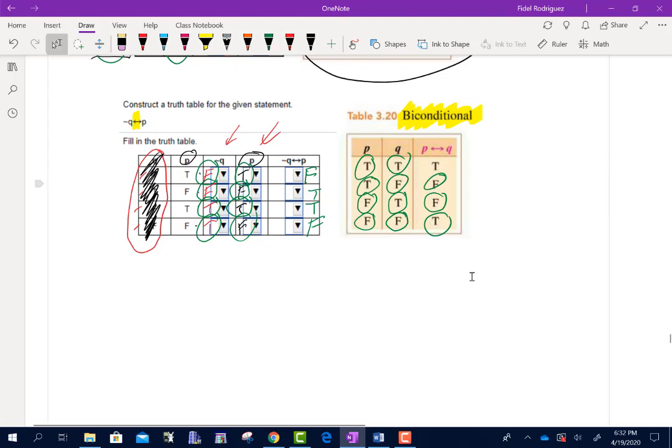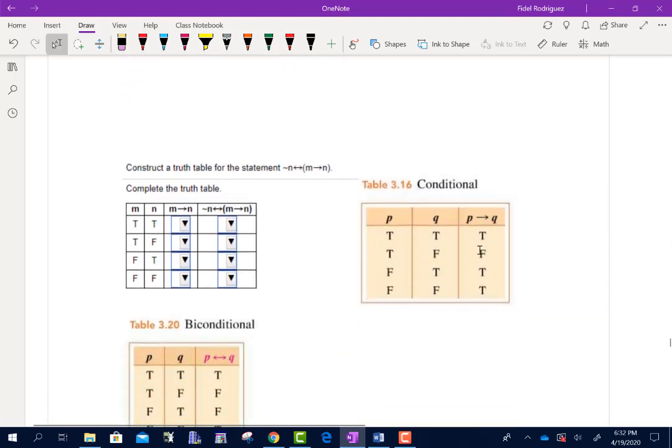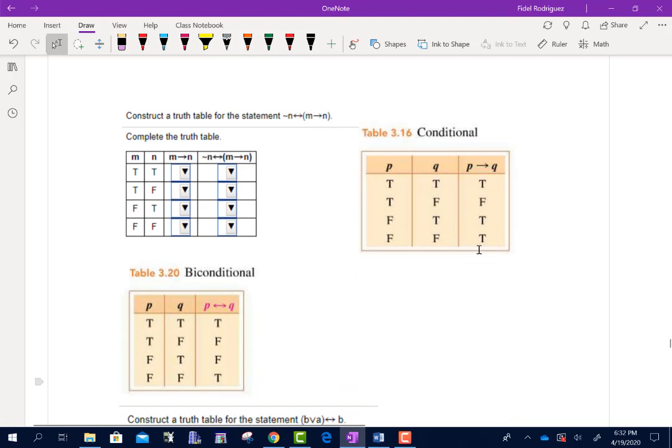So I'm going to keep scrolling here, and we're going to try these next ones over here. Excuse me. All right. So this problem here is asking me to make a truth value for this statement. Now, this is a compound statement. It's got a lot of pieces to it, okay? So first thing I'm going to do, I'm going to try to dissect it.